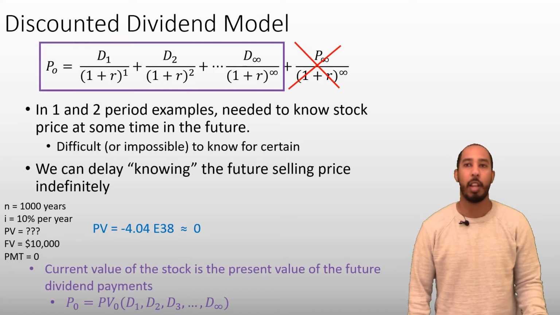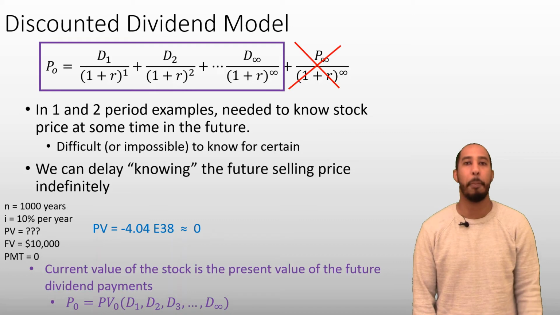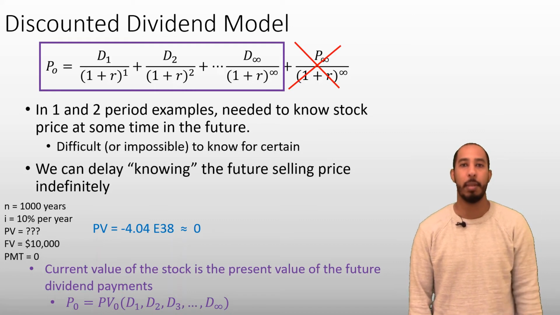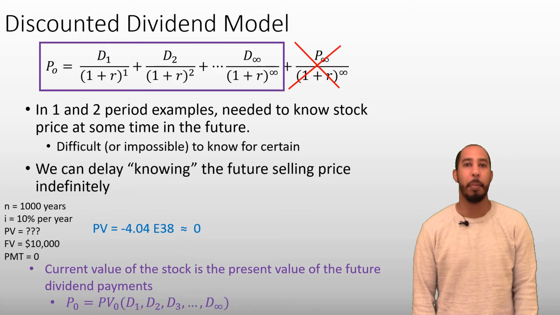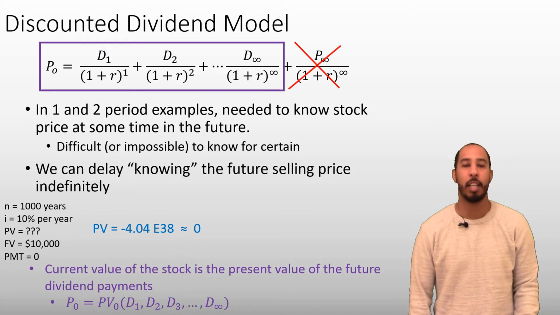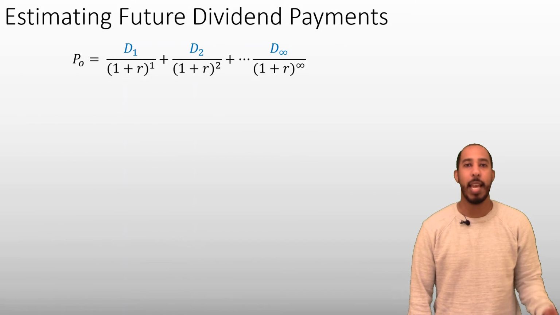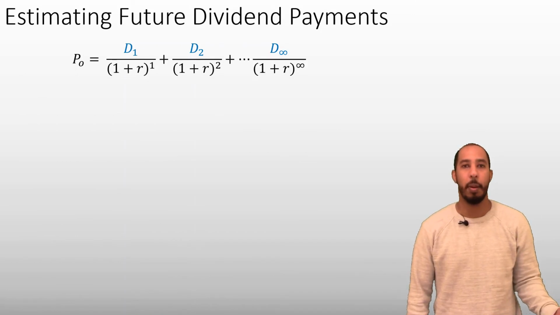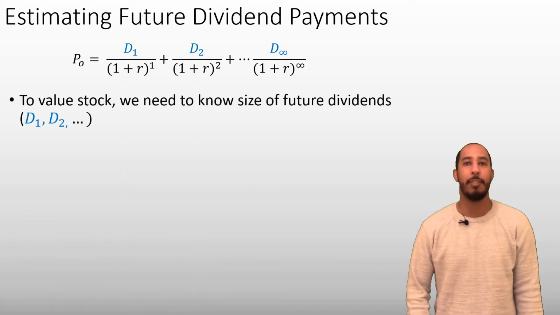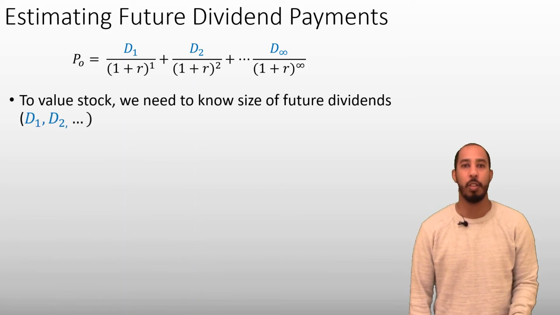And we can say the current value of the stock is simply equal to the present value of the future dividend payments. So we solved one problem. We don't have to worry about the impossible task of knowing the price of the stock in the future. The value today is just the present value of the future dividends. But we're still left with another problem. We need to know the size of those dividends. What is the dividend we'll receive in each of those future years?